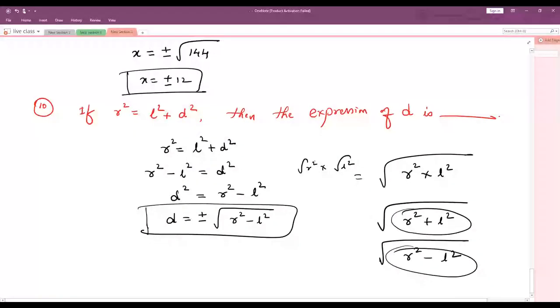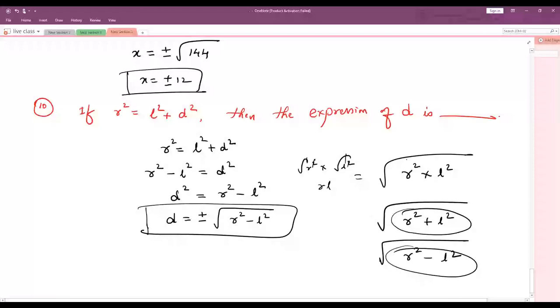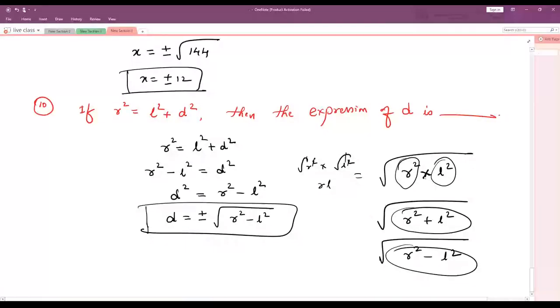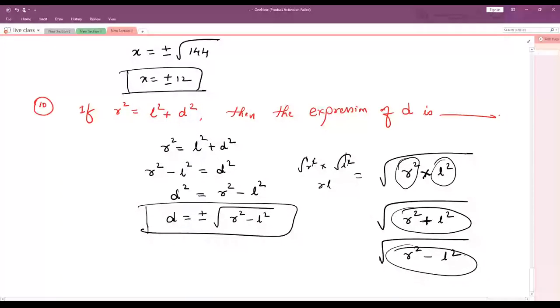But here, the square root gets cancelled, RL it becomes. But in this case, r square plus L square is completely one term. In this case, r square is separate, L square is separate. Whenever you get a multiplication symbol, we can split them into two parts. If we get addition or subtraction, this complete term is one term. So we cannot cancel.